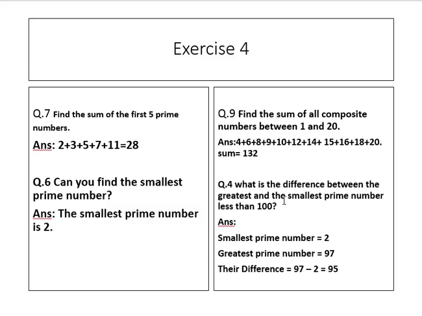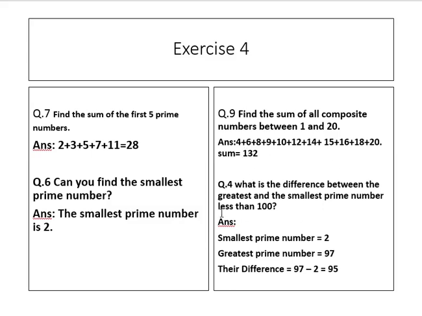2 multiplied by 7. So we can say the values that divide in another table are called composite numbers. 2 2s are 4, 2 3s are 6, 2 4s are 8, 3 3s are 9, 2 5s are 10, 2 6s are 12, 2 7s are 14, 3 5s are 15, 2 8s are 16, 2 9s are 18, 2 10s are 20. So 4 plus 6 plus 8 plus 9 plus 10 plus 12 plus 14 plus 15 plus 16 plus 18 plus 20. We add these numbers, the sum is 132.